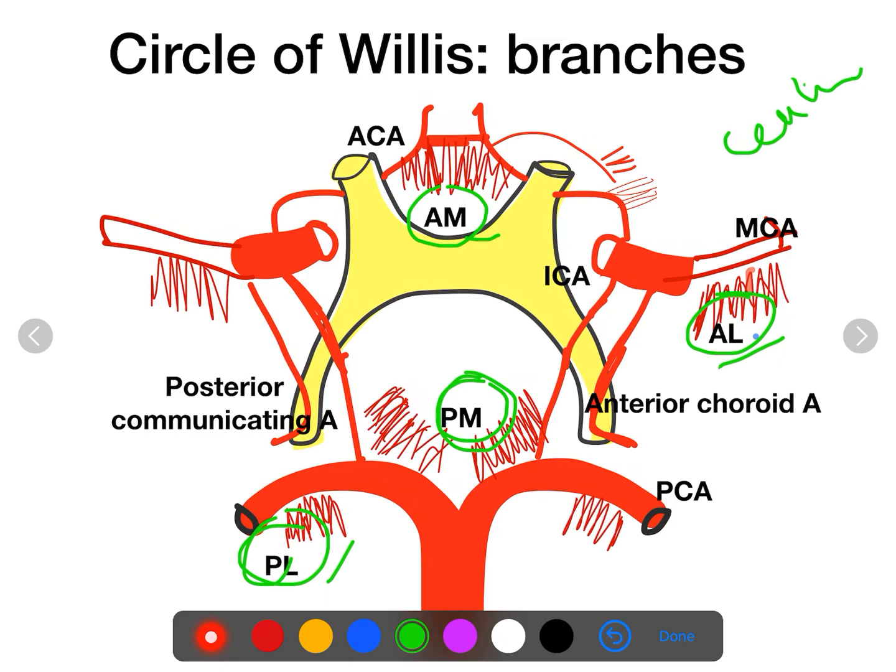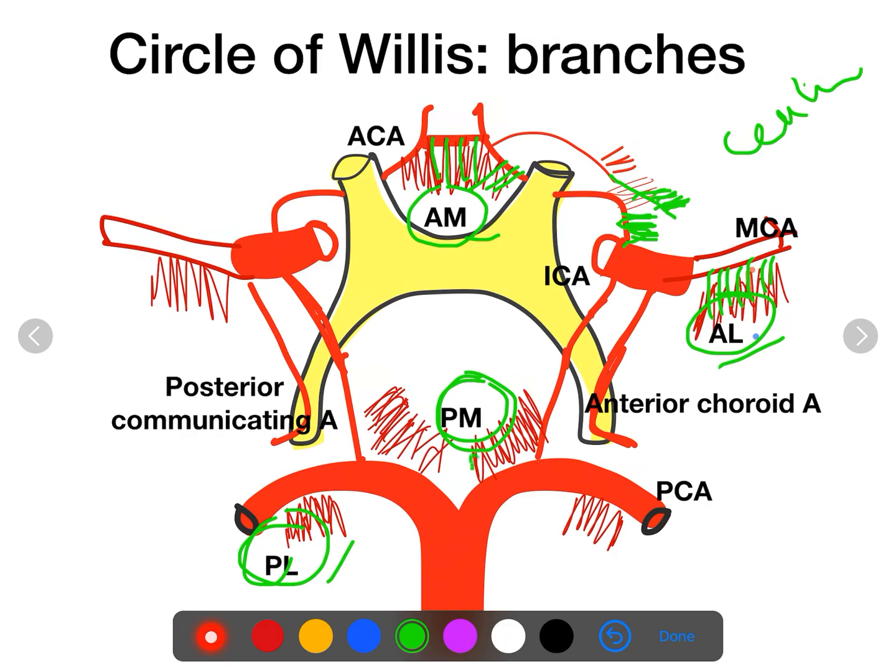supply the different structures. Now the anteromedial group is formed by the branches arising from the anterior communicating artery as well as the anterior cerebral artery. The anterolateral group is mainly formed by the branches arising from the middle cerebral artery, and it is also contributed to by the branches from the initial part of the anterior cerebral artery as well as the recurrent branch of the anterior cerebral artery.